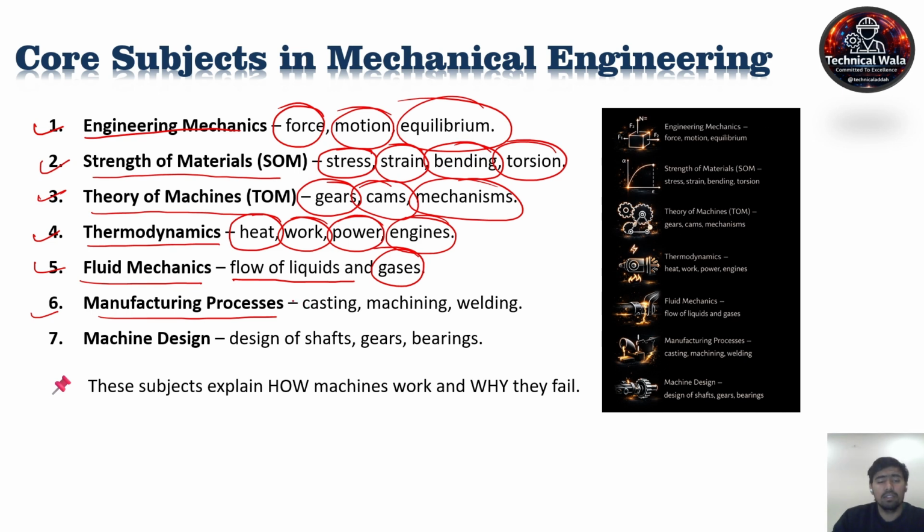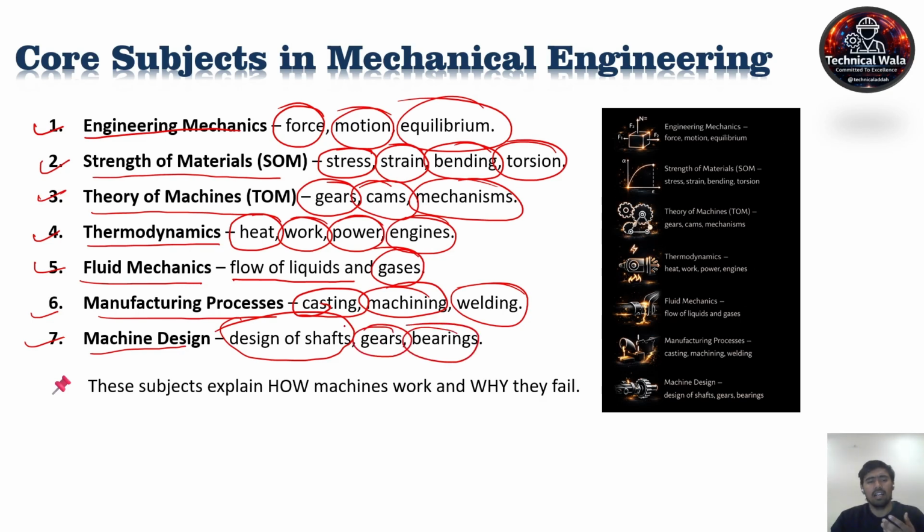In manufacturing processes, we discuss the processes of casting, machining, and welding. And the last one is machine design. In machine design, we cover the design of shafts, gears, bearings, and other mechanical components. So these subjects show how mechanical machines work and why they fail.